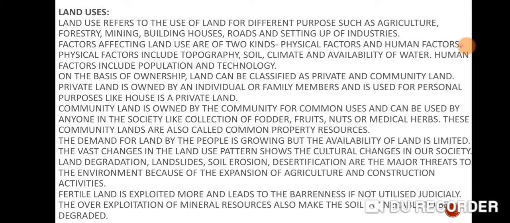Now land is divided into two parts. The first part is known as private land, and the second part is known as community land. What is private land?